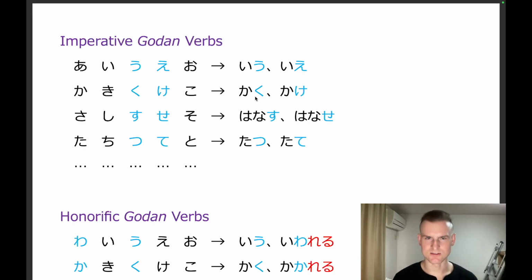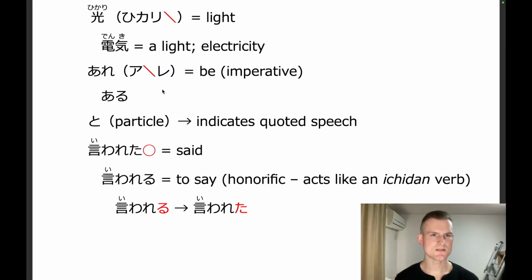Okay, so then we have kaku, to write. To make it into the imperative form, all we have to do is change the ku to a ke, kake, write, as a command. Okay, hanasu, to speak. Hanase, speak. Tatsu, to stand. Tate, stand. Okay, so very straightforward with Godan verbs. Okay, so that's how we get are from aru. All right, so let's move on to to.